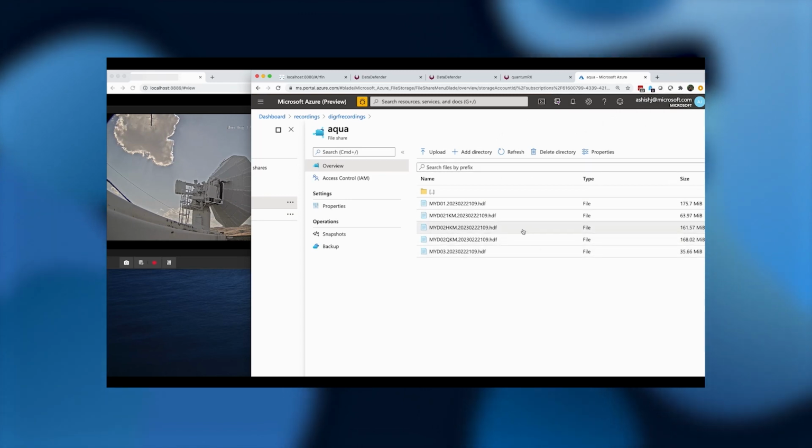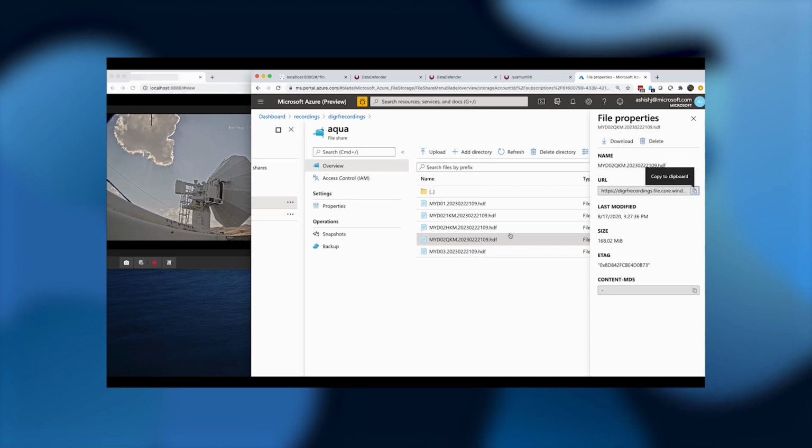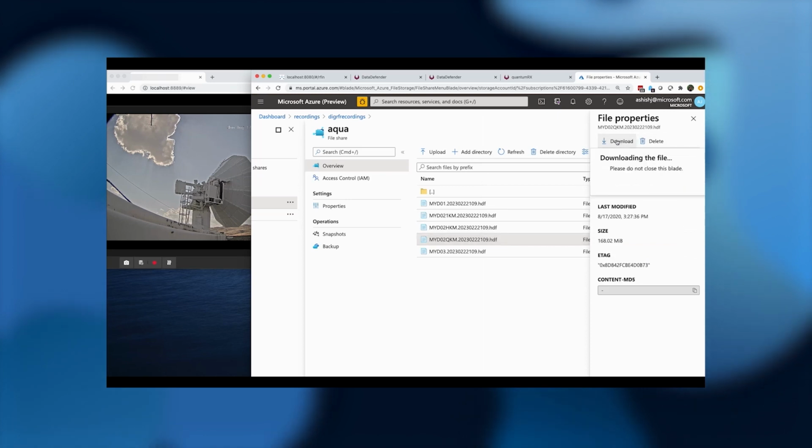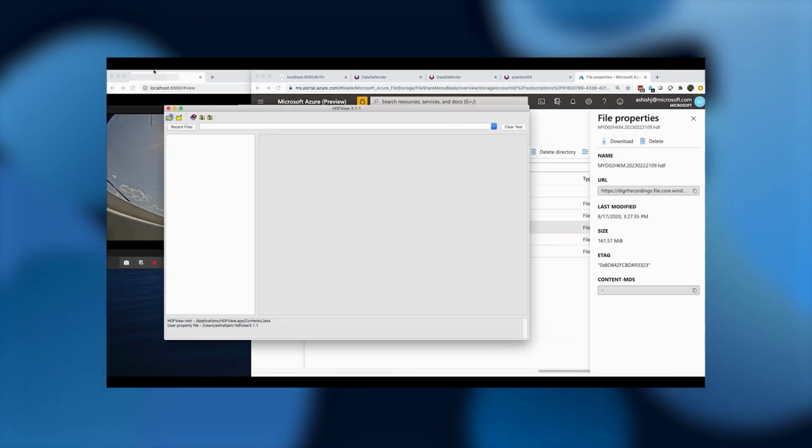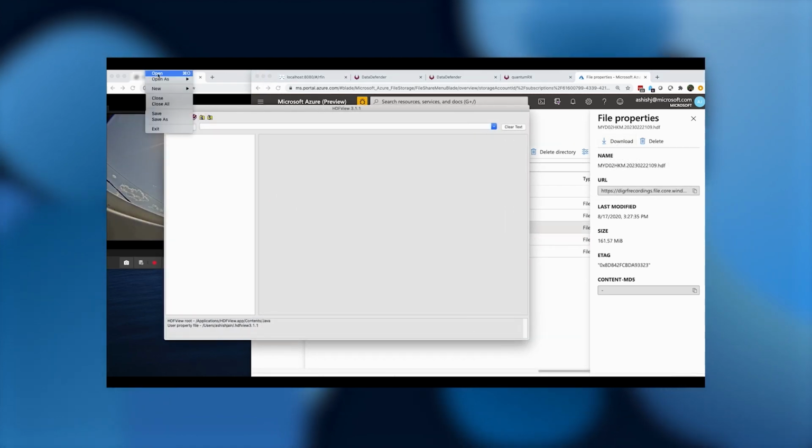We see that the NASA tools have put these HDF files in this Azure storage account. We're going to download it and open up the HDF viewer software, which allows us to inspect the HDF file elements. We just saw the satellite dish go back to its stowed position.